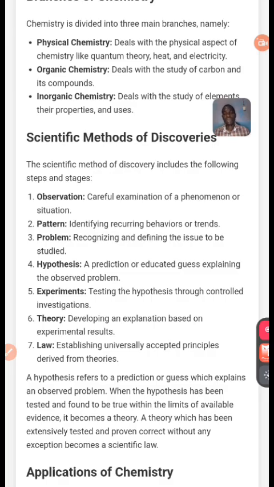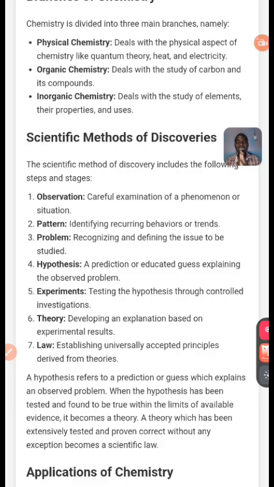Now we are moving to the next one, which is this. This topic is specific method of discovery. How did they discover? How do scientists normally discover things? That's the question that you need to ask yourself.